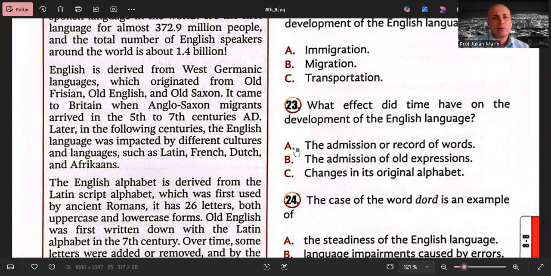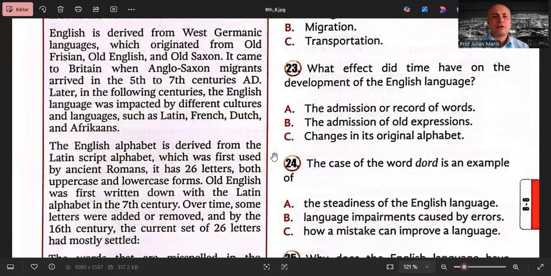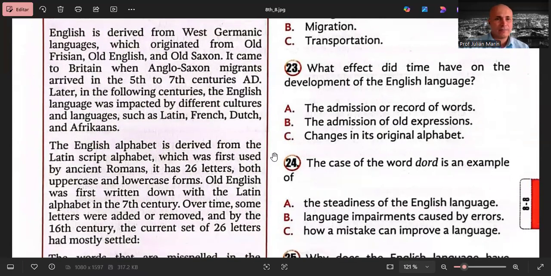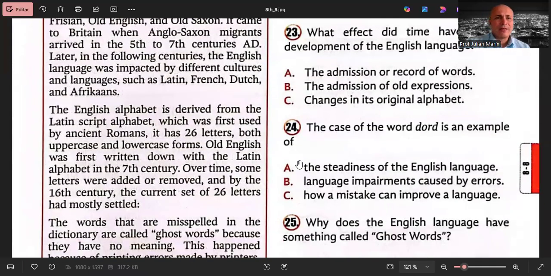It came to Britain when Anglo-Saxon migrants arrived in the 5th and 7th centuries Anno Domini. Later, in the following centuries, the English language was impacted by different cultures and languages, such as Latin, French, Dutch, and Afrikaans. The English alphabet is derived from the Latin script alphabet, which was first used by ancient Romans.